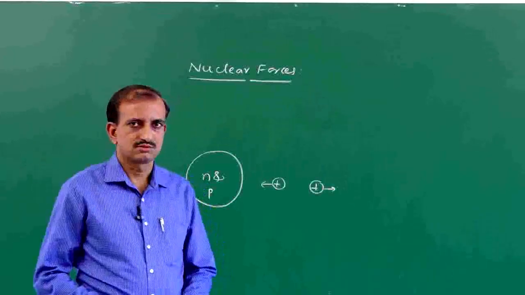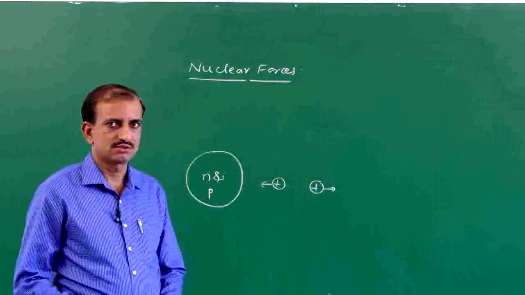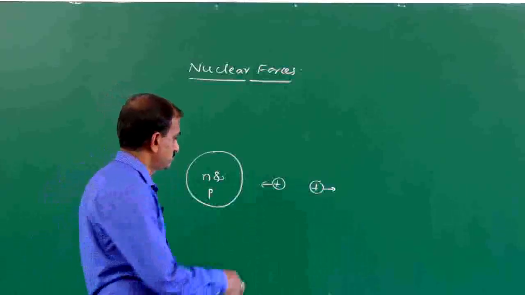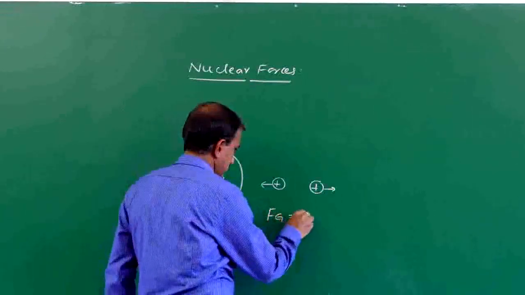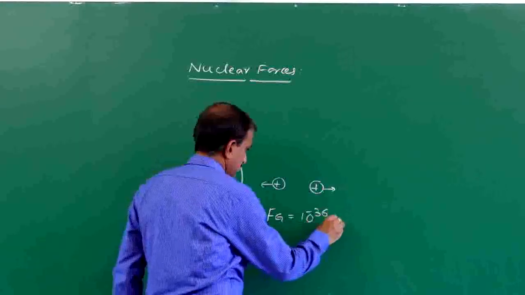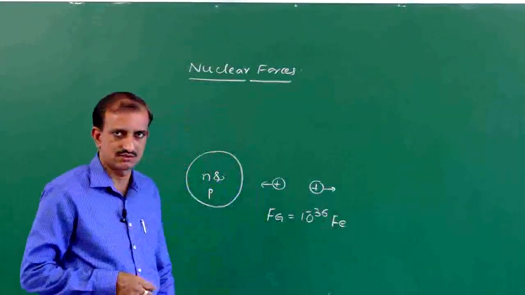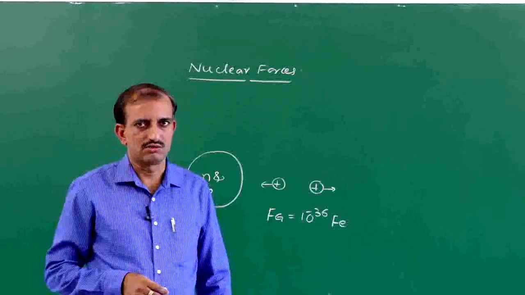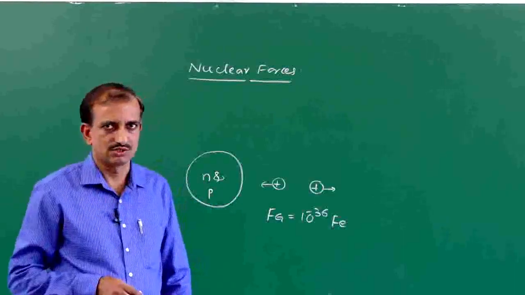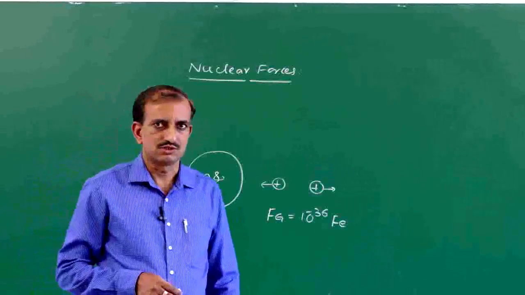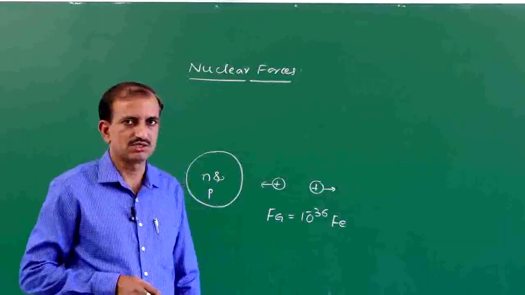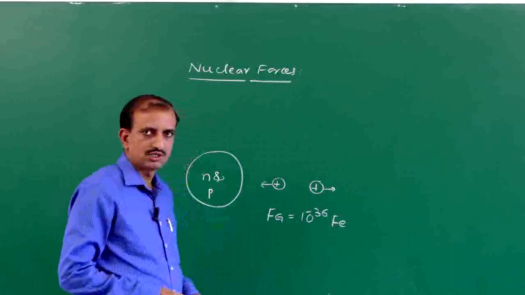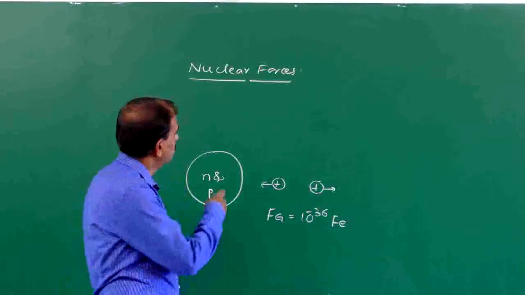One may think that this force between the nucleons may be the gravitational force. But the gravitational force is about 10 power minus 36 times the electrostatic force. It is very, very weak. Therefore, the gravitational force fails to account for the force between the nucleons. So it is assumed that a strong force exists between the nucleons. This strong force is called the nuclear force.